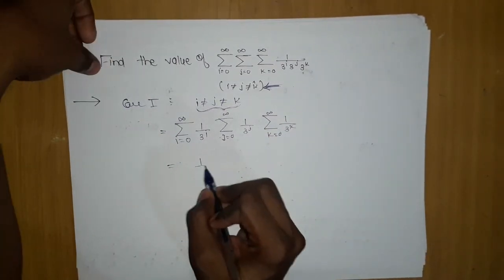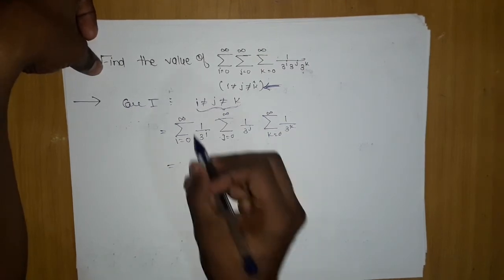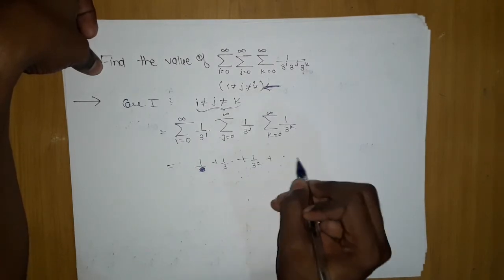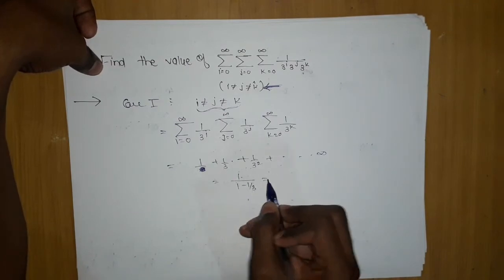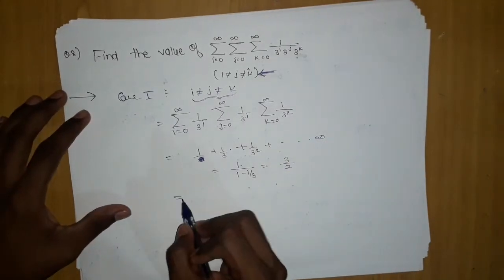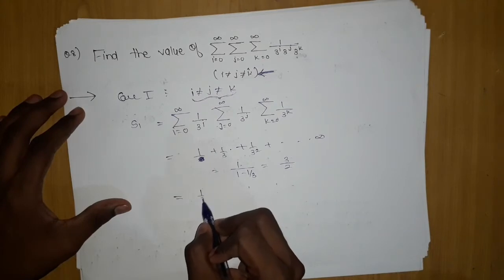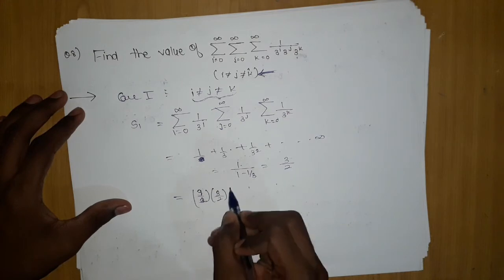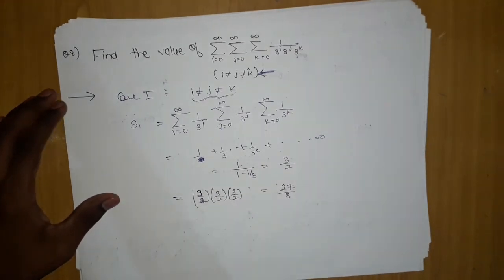Now I solve each: 1 upon 3^0 is 1, plus 1 by 3, plus 1 upon 3 square and so on till infinity. The sum to infinity is 1 upon (1 minus 1/3), which gives 3 by 2. So I got the sum. I will call this sum S1. This will be 3 by 2 into 3 by 2 into 3 by 2, the cube, which is nothing but 27 by 8. So we got S1.